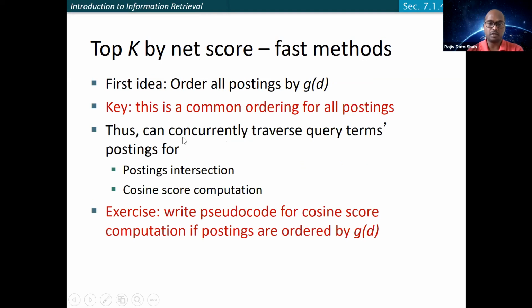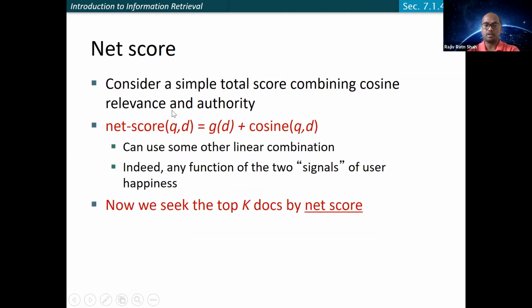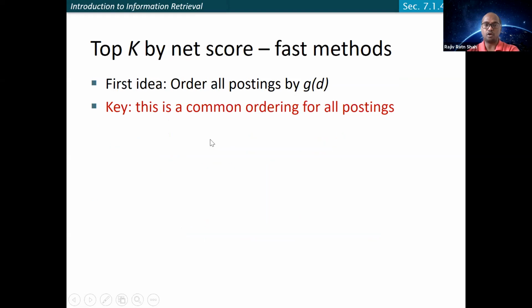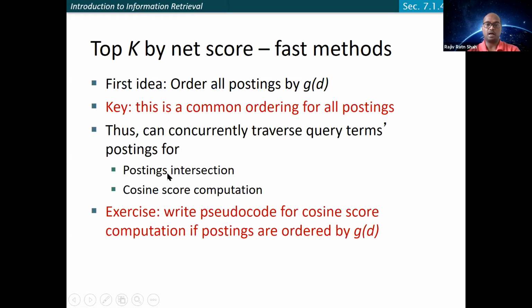So here, one thing can be done to get the top K documents: you can concurrently traverse the postings for the different query terms you have and compute the net score for all. Then you can compute the postings intersection, or also compute the cosine similarity, and find the top K by net score in this way.